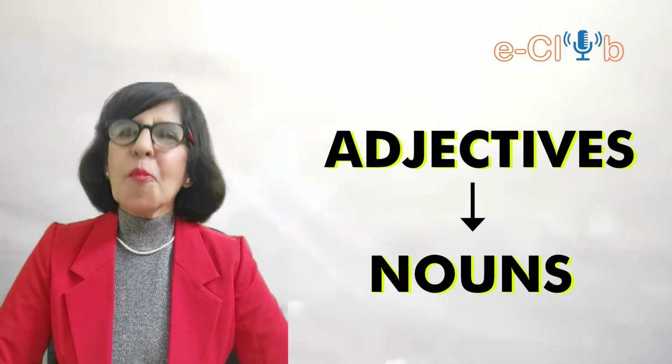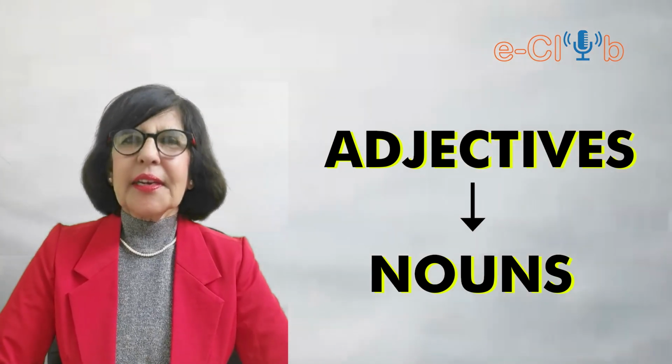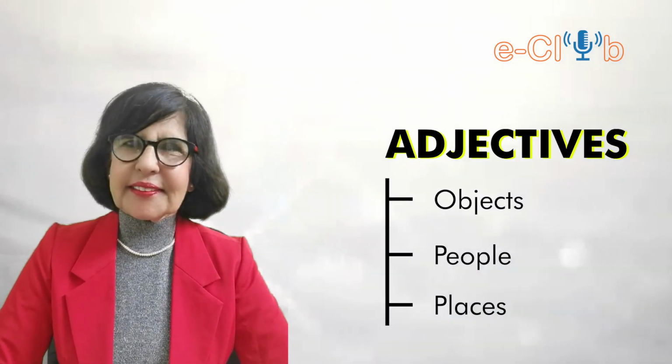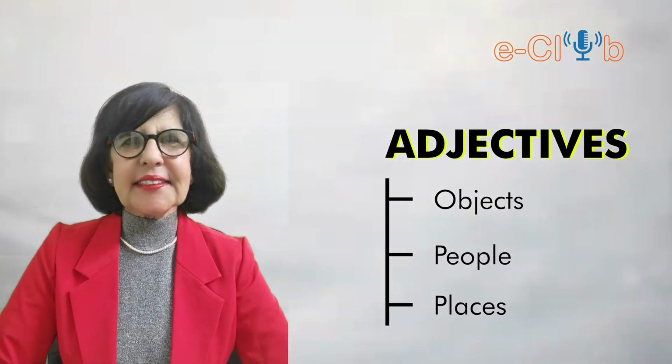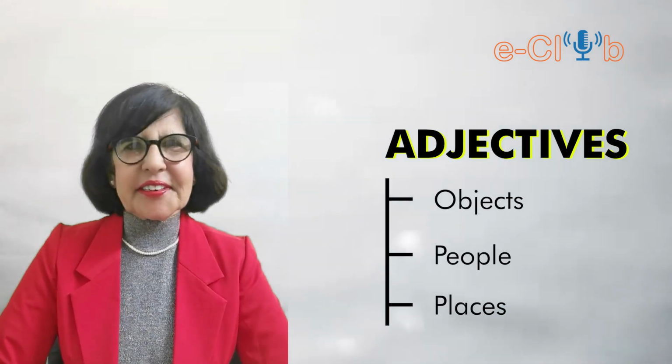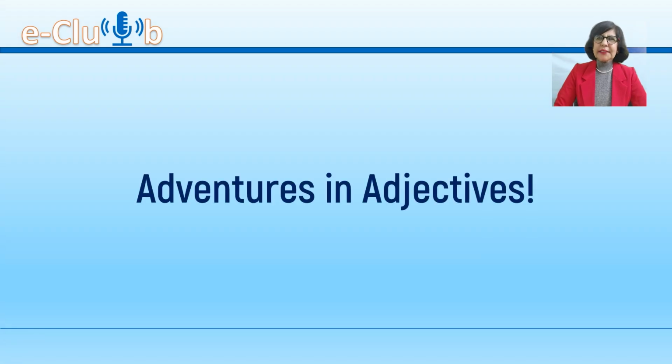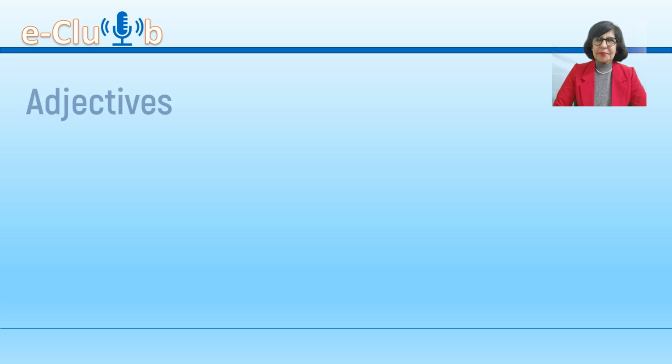Adjectives are words that describe or modify nouns. They give us more information about objects, people, and places, making our sentences rich and vivid. Adjectives are used with a noun to add something to its meaning.